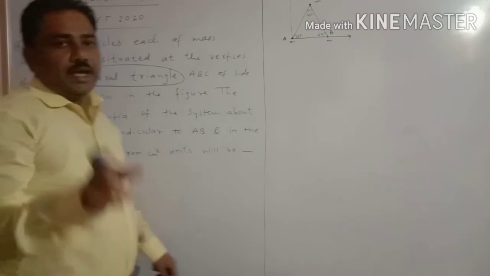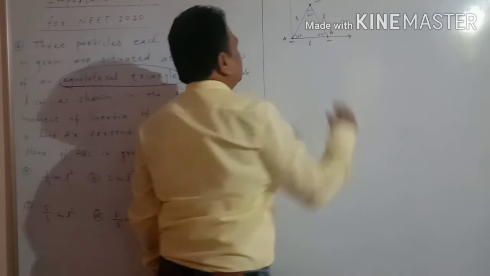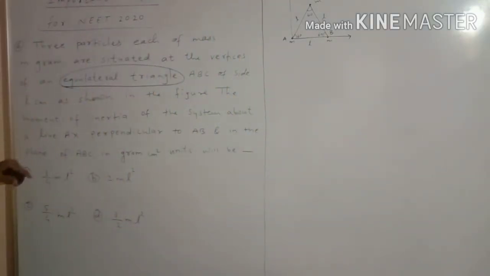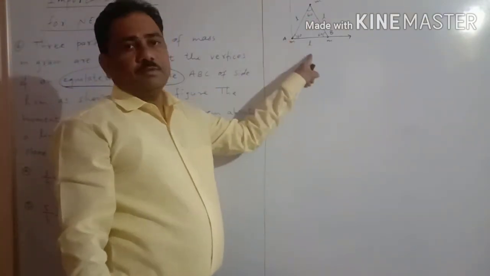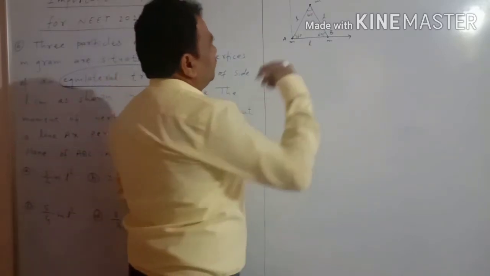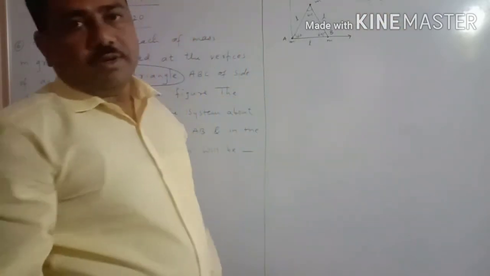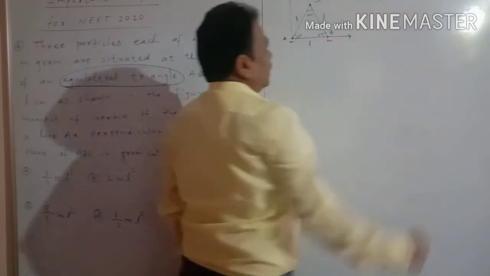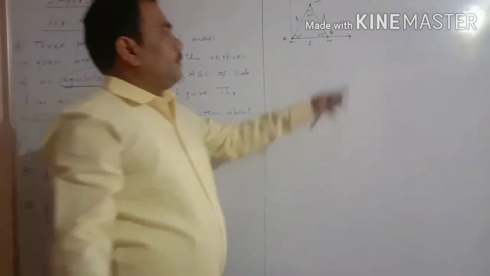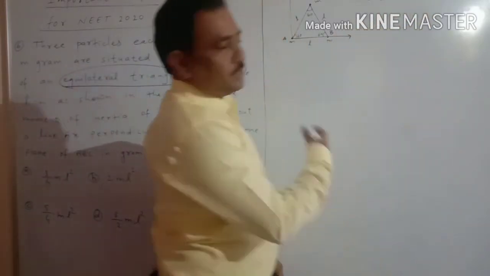Each has side small l. So this is the side small l, as shown in the figure. Then we need the moment of inertia of the system. So this is the system and we have to calculate the moment of inertia of the system. Now we know the moment of inertia I. What is the formula to calculate moment of inertia? It is nothing but mr square, the product of the mass of the particle and the square of the distance from the axis of rotation.